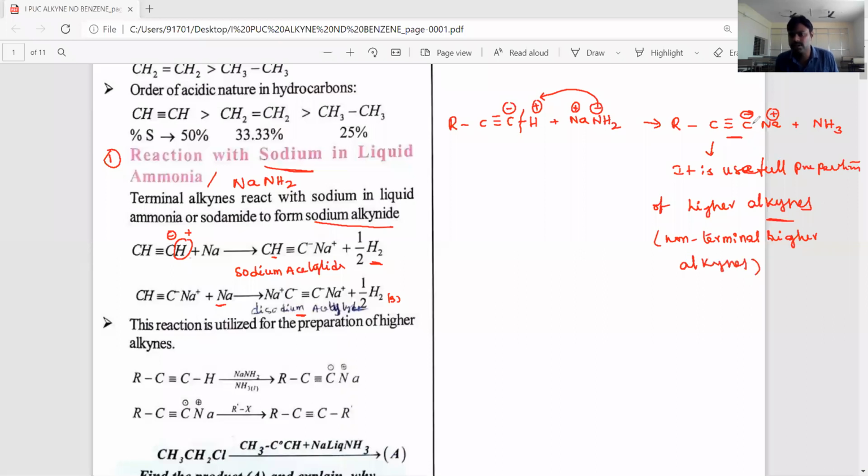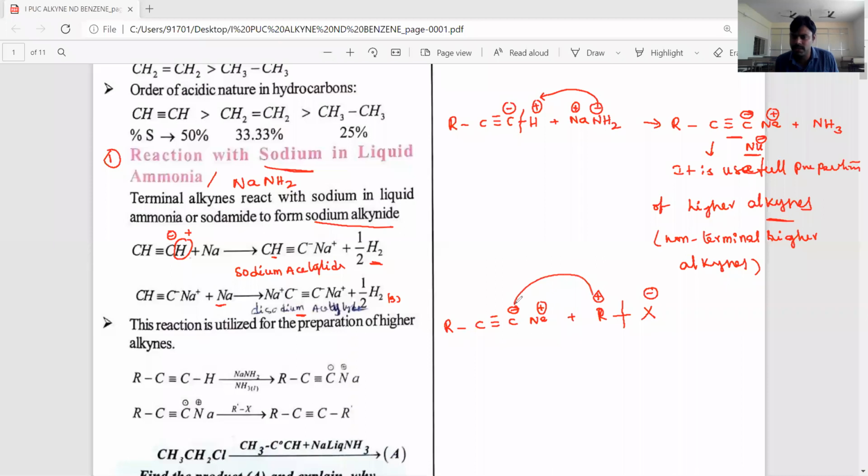Why? Because the sodium alkanide acts as a nucleophile. It undergoes nucleophilic substitution reactions with alkyl halides. For example, RC triple bond C negative charge and Na plus reacts with alkyl halides, RX. The alkyl halide general formula is RX. The alkyl halide undergoes heterolytic cleavage, giving a negative charge on the halogen atom and R plus.